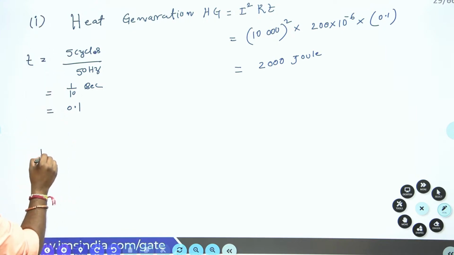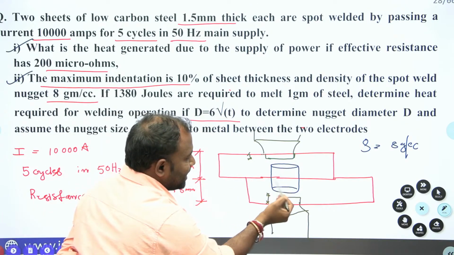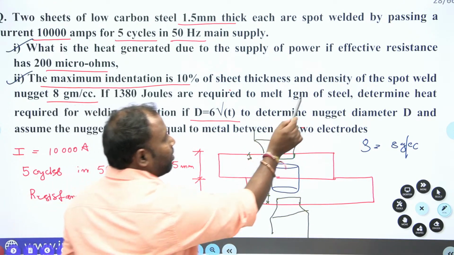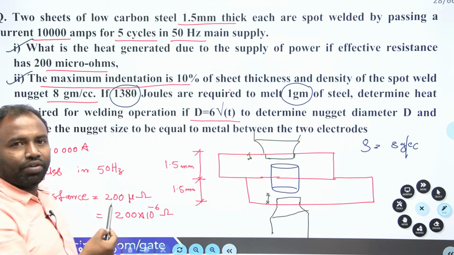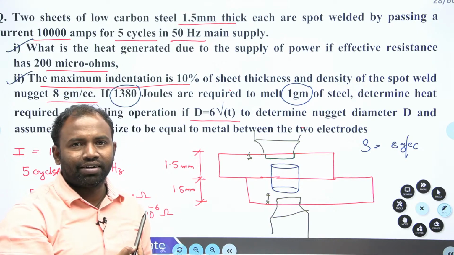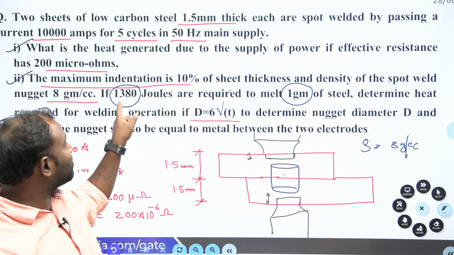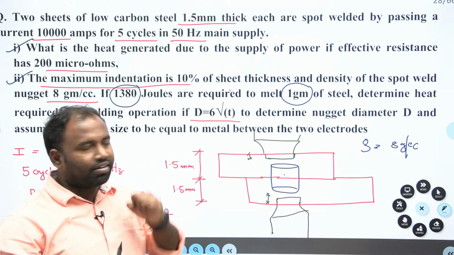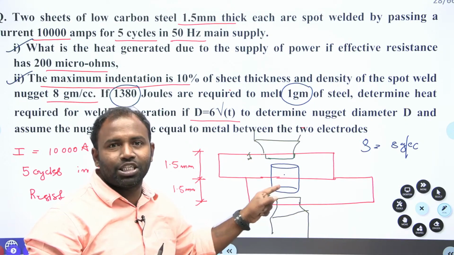Heat requirement, right? So what is heat requirement? What is the amount of heat required for melting this nugget? Okay, so for that purpose, what did they say? For melting 1 gram, you require 1380 joules of heat. All right, are you getting my point? If you want to melt 1 gram of nugget, you require 1380 joules of heat. Now, how many grams are present here? That is what you have to calculate now.